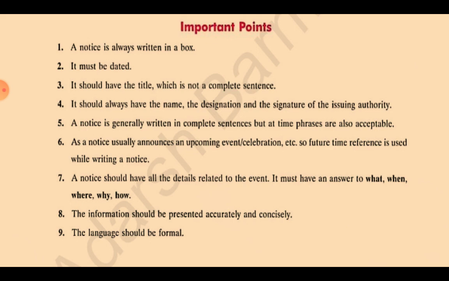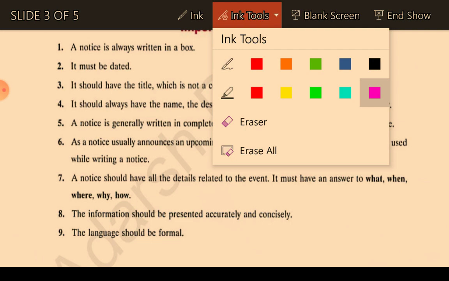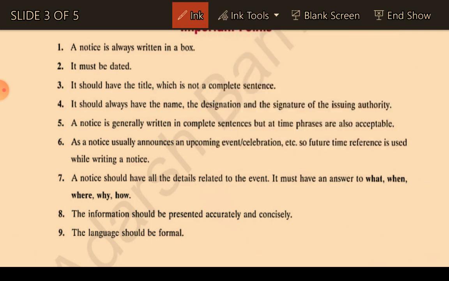So what kind of things do we have to take care of while writing a notice? A notice is always written in a box. The most important thing is the format. If you do not pay attention to the important points of writing a notice, marks will be deducted. So the notice will be in a box. It must be dated, that means a particular date must be written in it. If the date is not there, then it is definitely not correct.